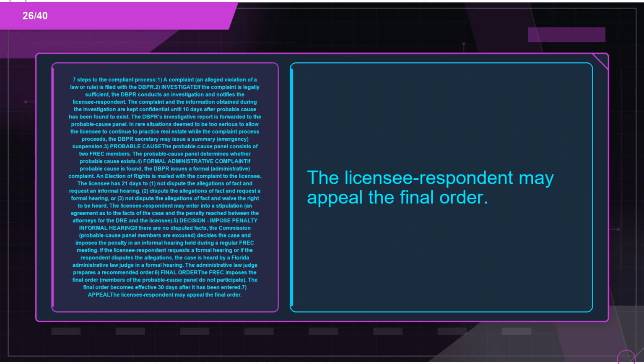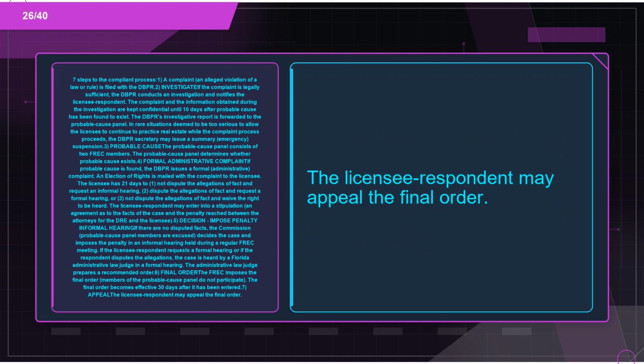3. Probable cause. The probable cause panel consists of 2 FREC members. The probable cause panel determines whether probable cause exists. 4. Formal administrative complaint. If probable cause is found, the DBPR issues a formal administrative complaint. An election of rights is mailed with the complaint to the licensee.